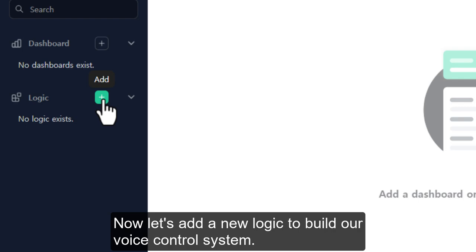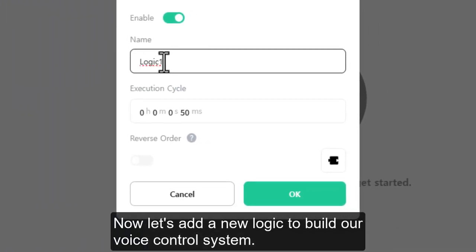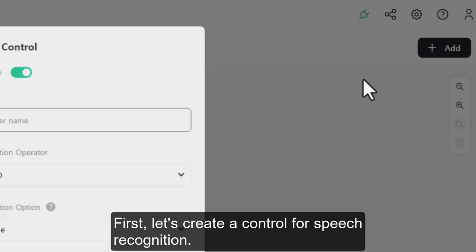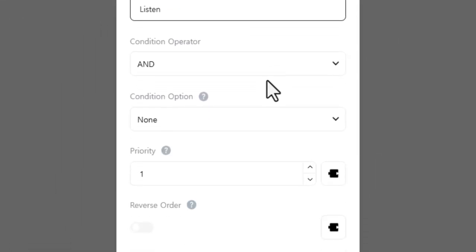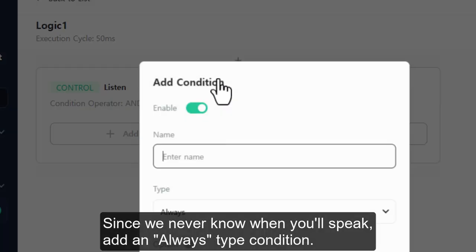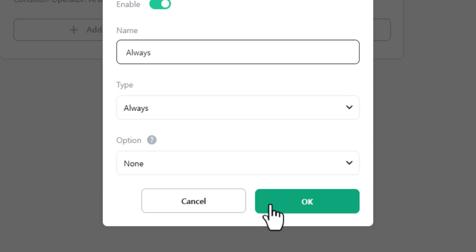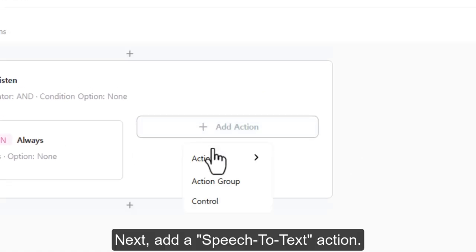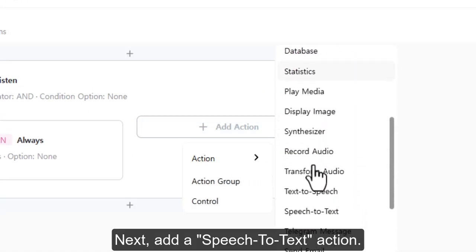Now let's add a new logic to build our voice control system. First, let's create a control for speech recognition. Since we never know when you'll speak, add an always type condition. Next, add a speech-to-text action.